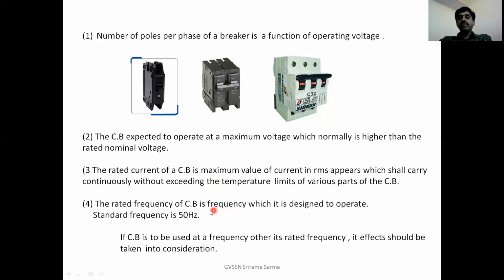Next, the rated frequency of the circuit breaker is the frequency at which it is designed to operate. Every circuit breaker is designed to operate at a particular frequency. Standard frequency is generally 50 Hz. If the circuit breaker is to be used at a frequency other than the rated 50 Hz, then its effects should be taken into consideration.